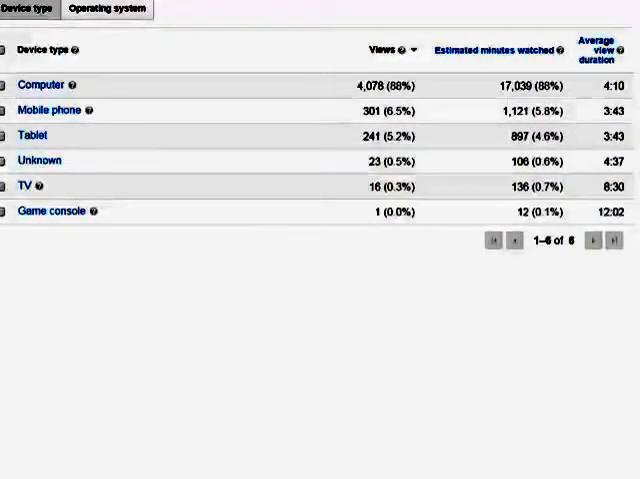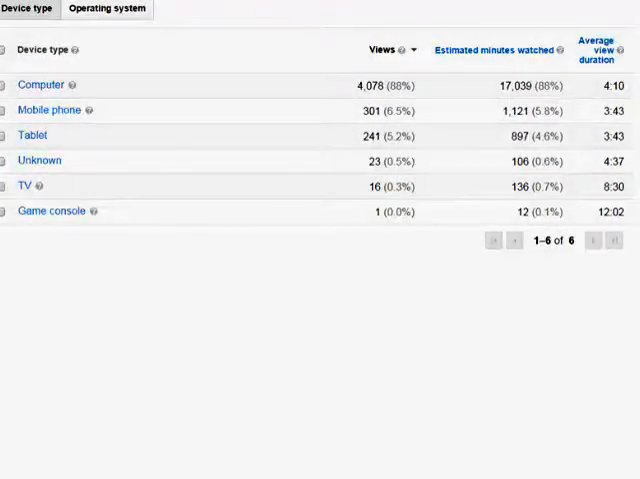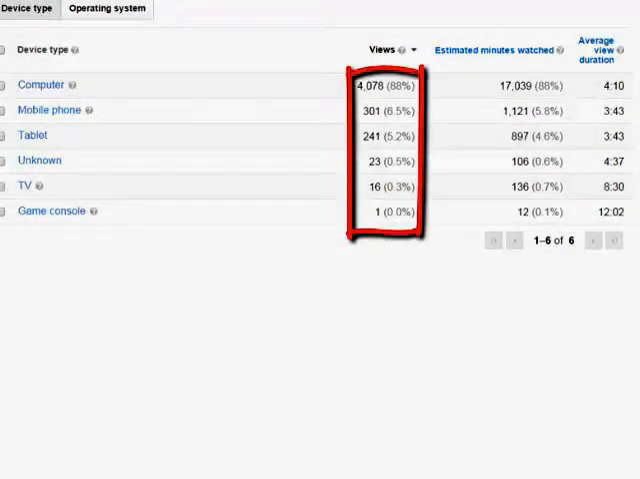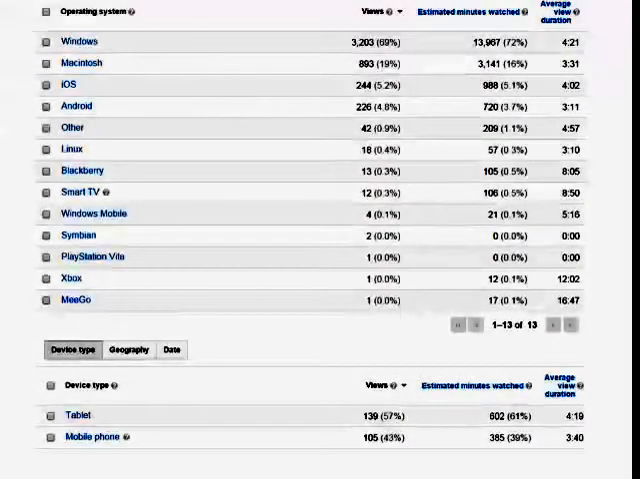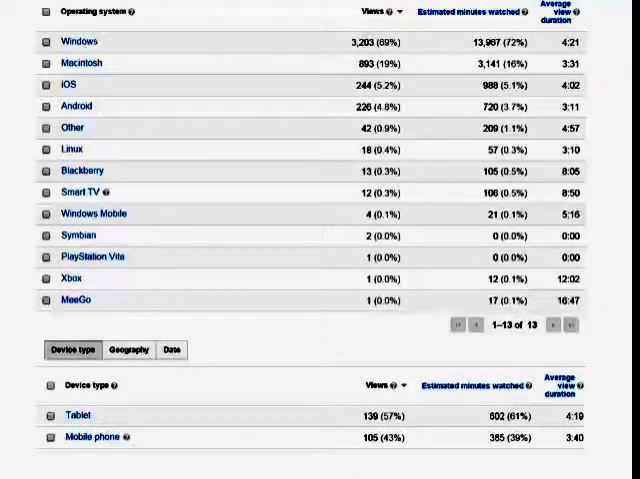Here are the data for the entire history, and we see that 88% of the views were via a computer, and 6.5% were via a mobile phone, 5% were via a tablet. And YouTube also gives us a sense of the operating system that was behind the product being used. We see that Windows was the operating system 70% of the time, Mac 19% of the time, and iOS 5% of the time. We further explored the iOS, and we saw that it was largely comprising tablets and mobile phones.